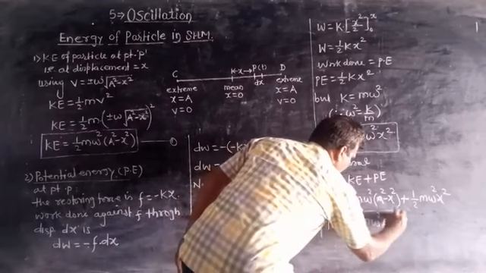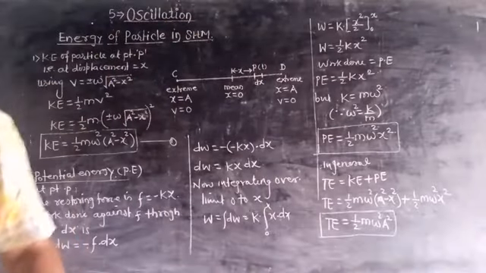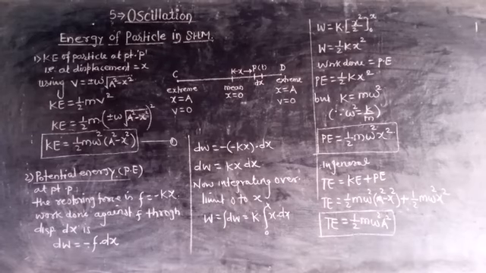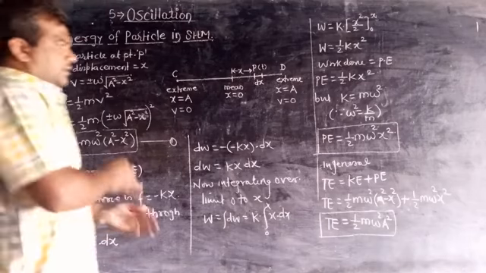Hence, the total energy of the particle performing SHM is constant throughout the SHM at any position, and it is equal to half m omega square A square.